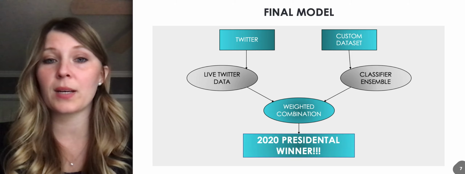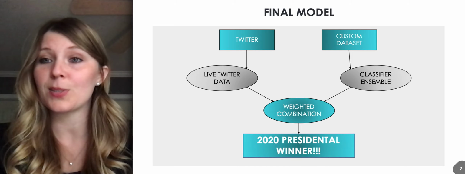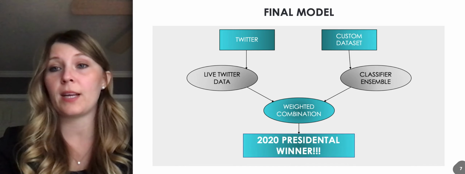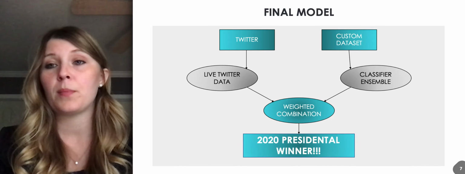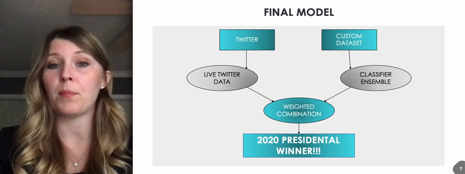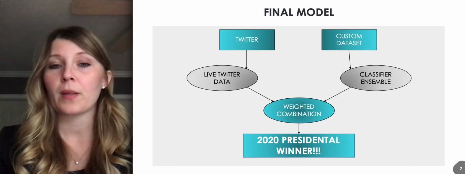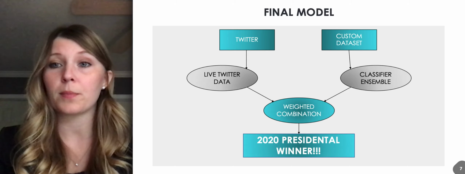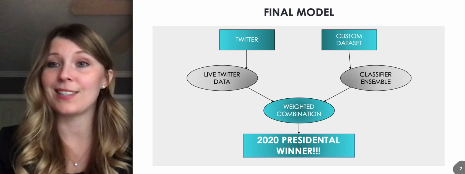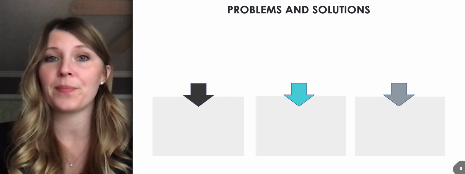And then in the end, we're going to have a 2020 presidential winner. So what we're going to have there at the end is we're going to have a number between -1 and +1 for both candidates that we put through the model. And then whichever one has the higher number is considered the winner for that prediction.